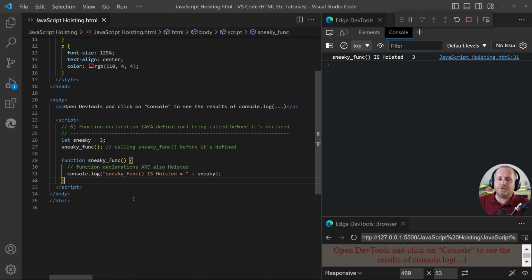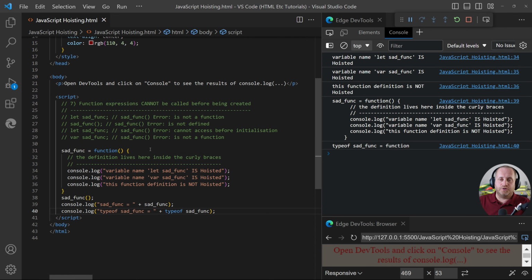This is a function declaration, which are also known as function definitions in JavaScript, being called before it's being declared. It's being declared just here and we are calling it on the line above. The only difference between what we can see happening here and in the previous examples where the variables were initialized to the value of undefined is that when we now call sneaky func, effectively the whole of the function has been hoisted to the top of the scope, whereas with the variables only the variable name is moved to the top of the scope, which kind of makes functions more hoisted than variables, which now brings us to the last example, example 7.